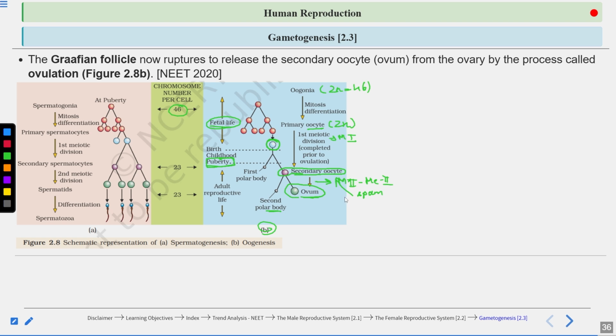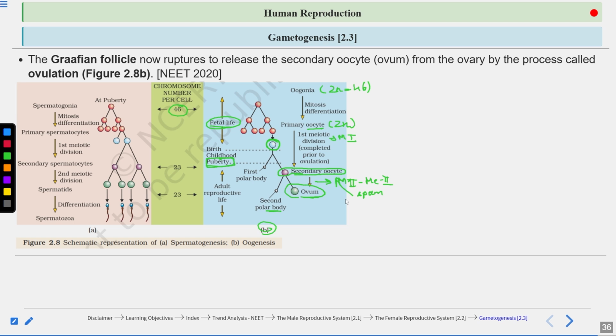So there are some major differences between oogenesis and spermatogenesis. Spermatogenesis initiates at the puberty, oogenesis initiates in the fetal life, in the embryonic stage. In spermatogenesis, meiosis is complete. Here in oogenesis, meiosis is not complete. The cells are arrested in the meiosis.